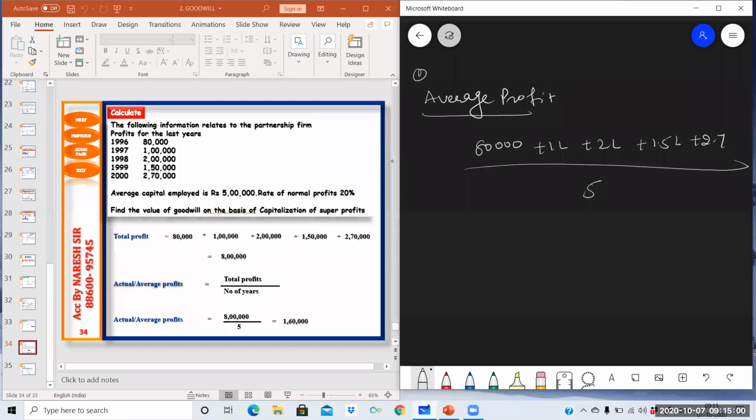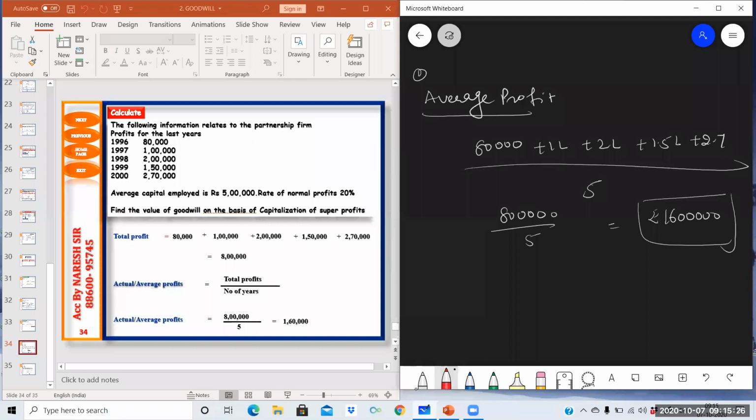So total of all these profit is 2 plus 1, 3 lakh, 3 plus 1, 4 lakh 50,000, 6 lakh 50,000, 8 lakh. 8 lakh is the total profit upon 5. So the average profits are 1 lakh 60,000. This is the step 1 answer, average profit.